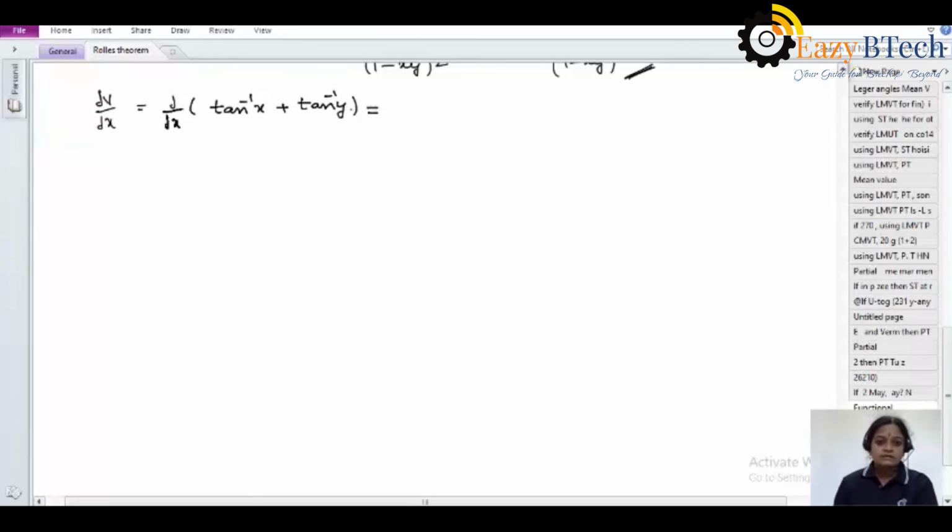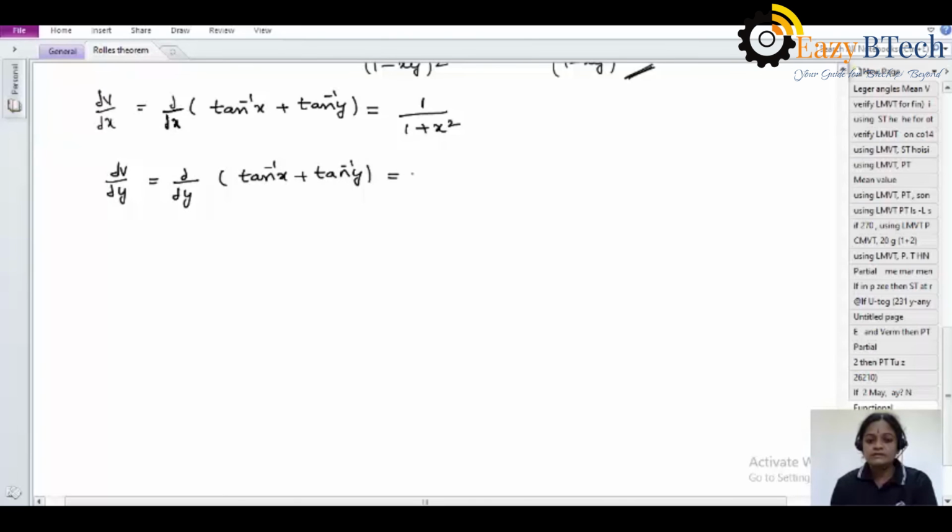Now we are doing with respect to x only, partial differentiation. So tan inverse y is common, there is no x in it, so its derivative is 0. Then tan inverse x differentiation is 1 by 1 plus x square. Similarly, for dou v by dou y, dou by dou y of tan inverse x plus tan inverse y, that is 1 by 1 plus y square.